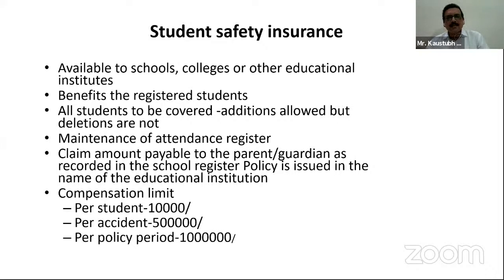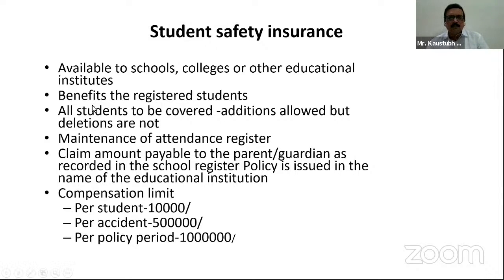So this single accident or per accident limit is described as 5 lakh. So in case of any accident, 5 lakhs is the limit per accident, and in total 10 lakhs is the maximum amount of the policy which is payable. So the compensation limit per student, per accident, and per policy period are described. So this is the student safety insurance, which is applicable and available to schools, colleges, and educational institutions.